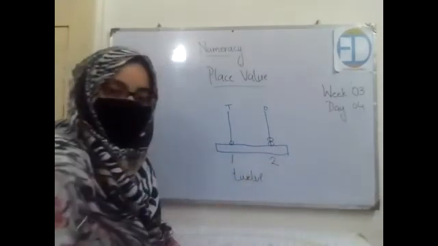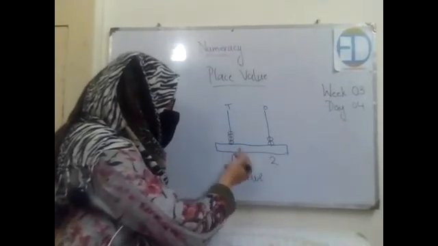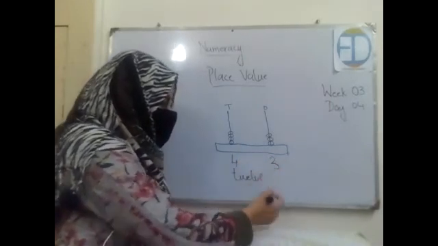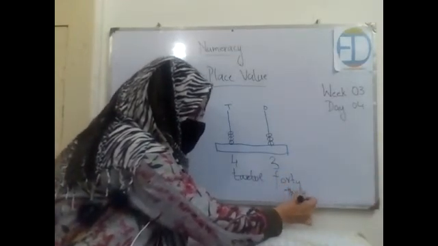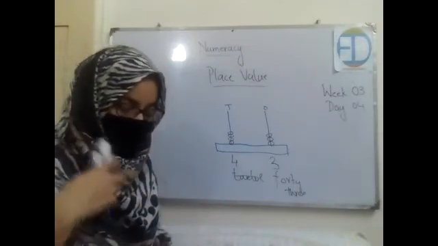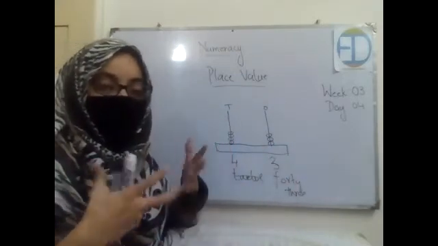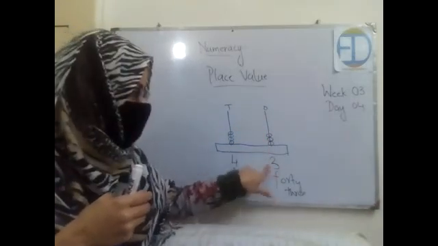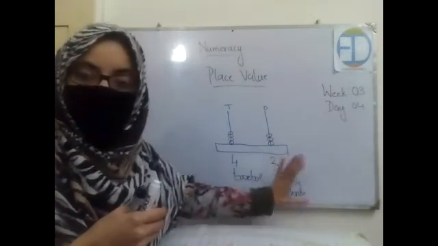12. Got it? Similarly, if I increase it and ask how many tens are there, 4, and how many ones are there, 3. So the answer would be 43. This is a very simple and very common strategy which is adopted to learn this. When we move toward your practice exercise, we will definitely be following this. This is the way we count tens and ones. We count the beads on ones and write the number, then count the beads on tens and write the number, and then we get the answer.